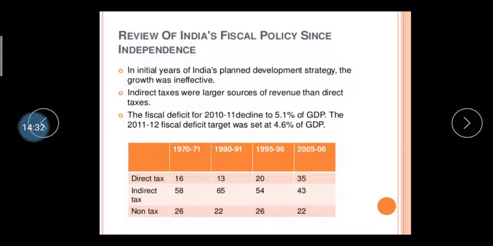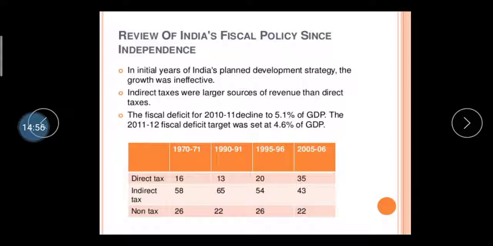Then a review of India's fiscal policy since independence. In the initial years of India's planned development strategy, the growth was ineffective. In the starting phase, our growth was very ineffective. Then indirect taxes were a larger source of revenue than direct taxes. We could not get direct tax, so we had to rely on indirect tax in the starting years.